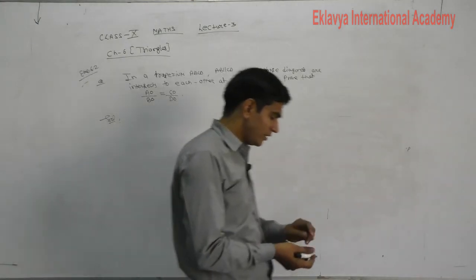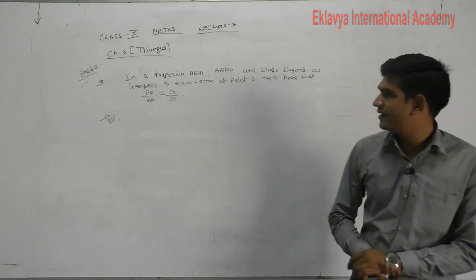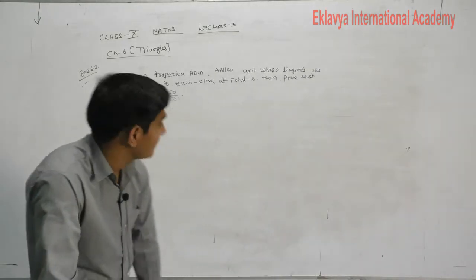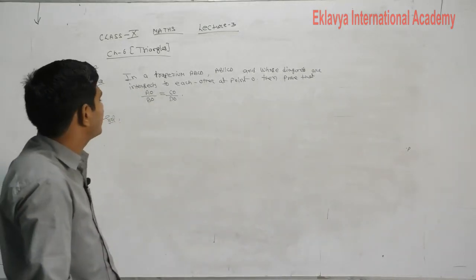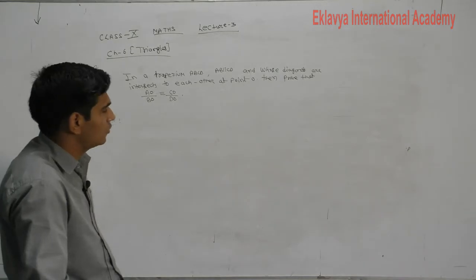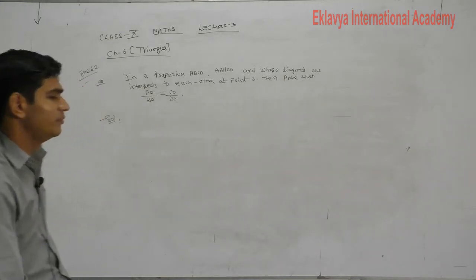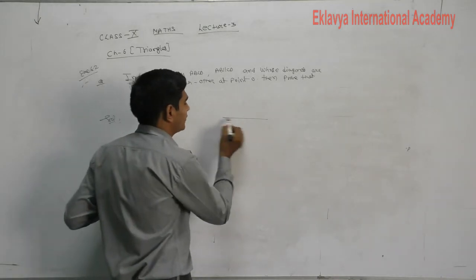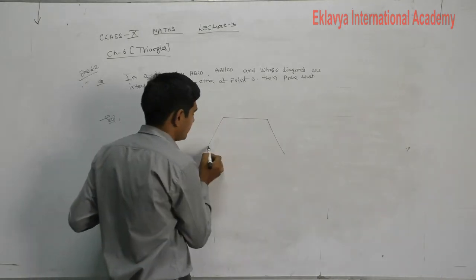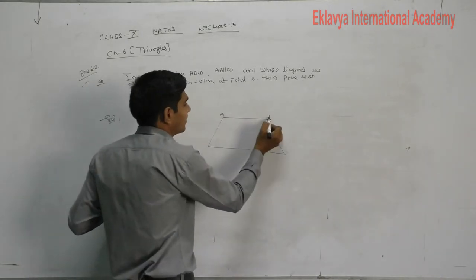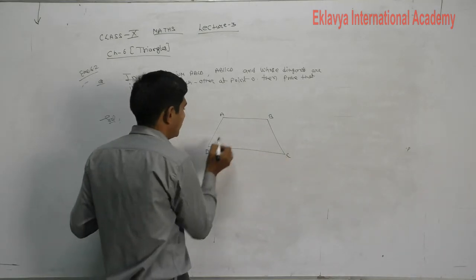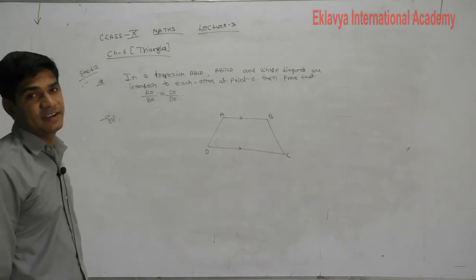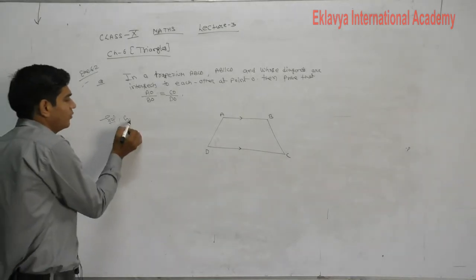So in the question given to students, ABCD is a trapezium in which AB is parallel to CD and whose diagonals intersect each other at point O. Then prove that AO upon BO equals CO upon DO. So how will we prove? First of all, ABCD is a trapezium and we know in a trapezium one pair of opposite sides is parallel.